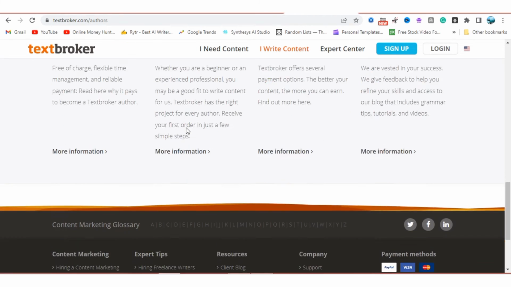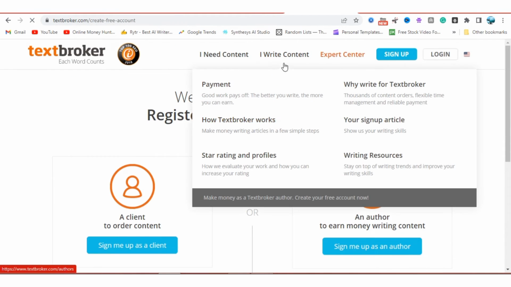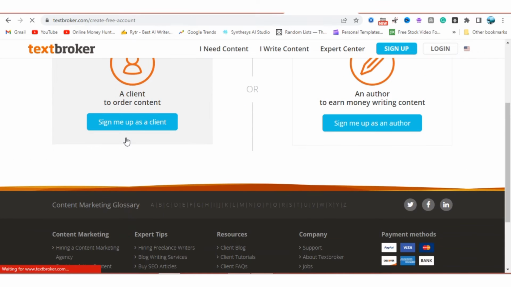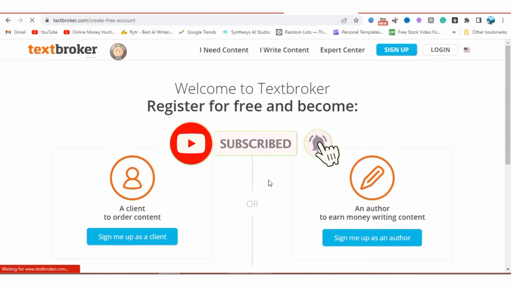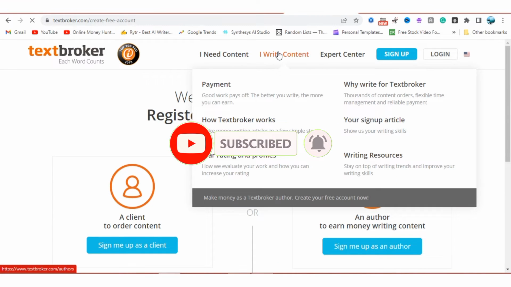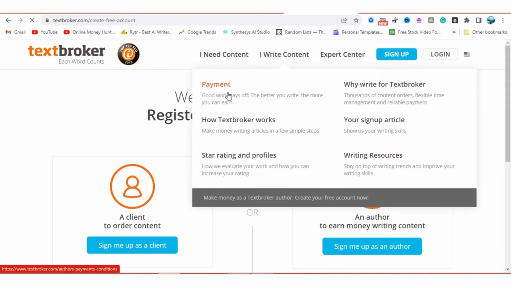So how it works is that you click on sign up. Once you click on sign up, it will bring you here. Either you want to become a client to order content, or you sign up as an author to earn money writing content. You can do these two things. I love this because this is something that you can do with your free time and still make a lot of cash.